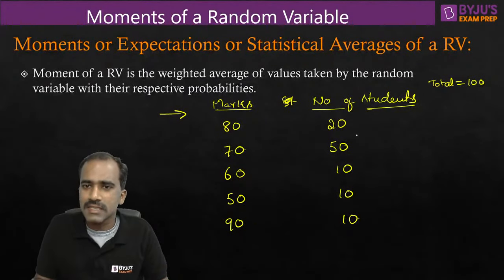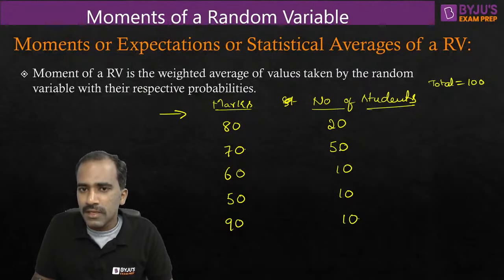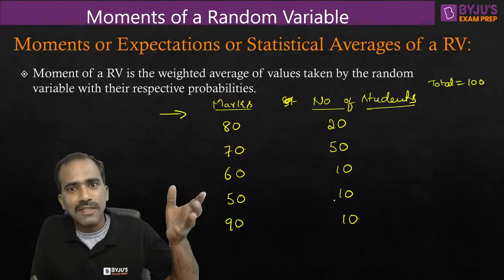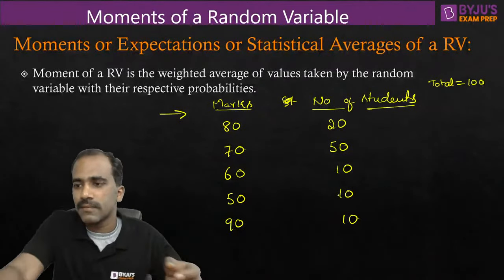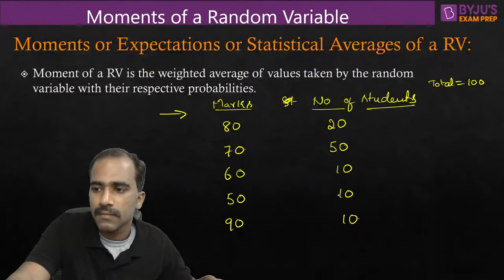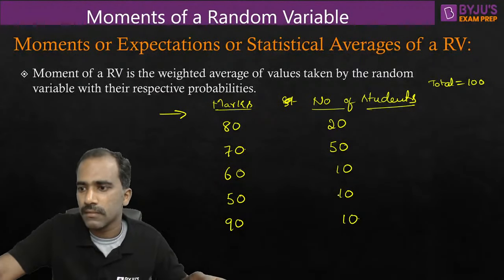So this is statistics, the information. You can't read out all these statistics. 80 marks, 20 students; 70 marks, 50 students.